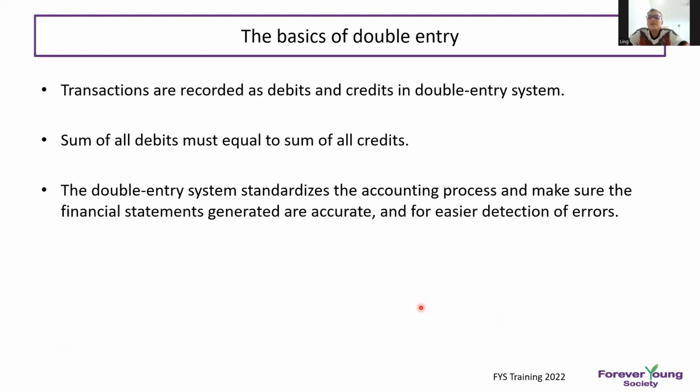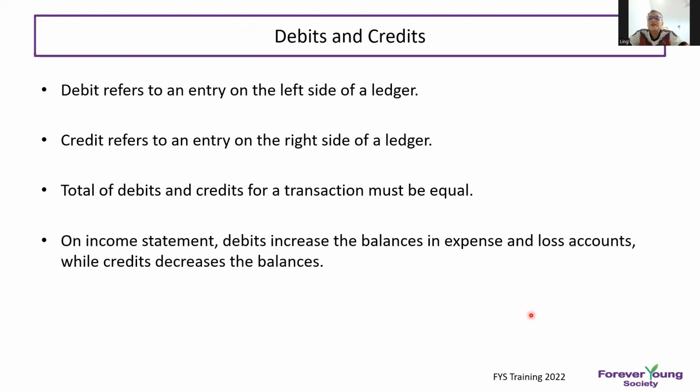The basic of double entry is that the transaction is recorded as debit or credit. Like just now we showed you the example, the sum of all the debit must equal the sum of all the credit amounts. It standardizes the accounting process and makes sure the financial statements generated are accurate, with easy detection of errors. Normally with double entry, because the system generates it when you key in, there should be no error in the double entry system.